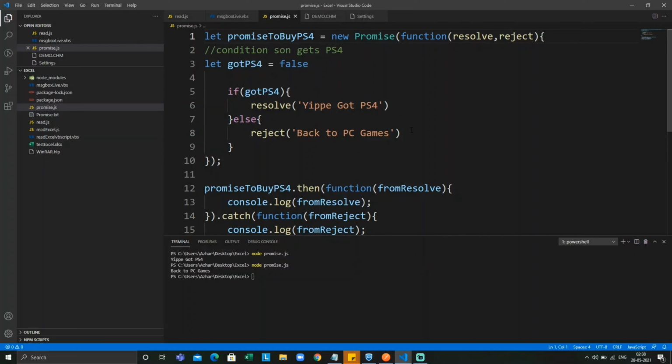So this is a simple promise program for understanding the PS4 father and son scenario.